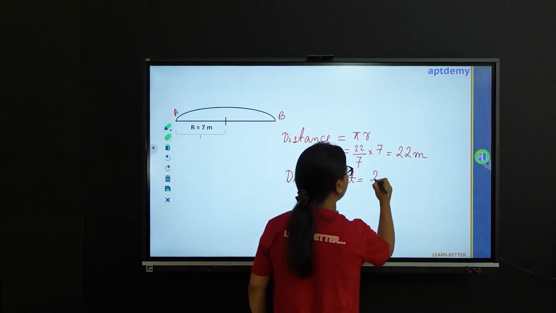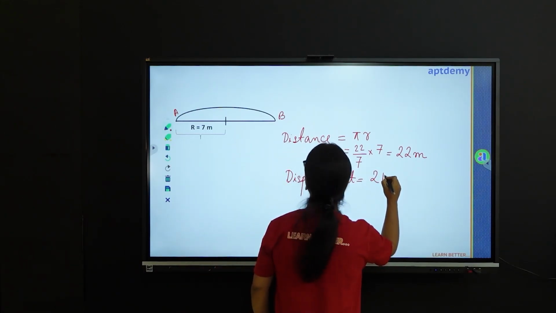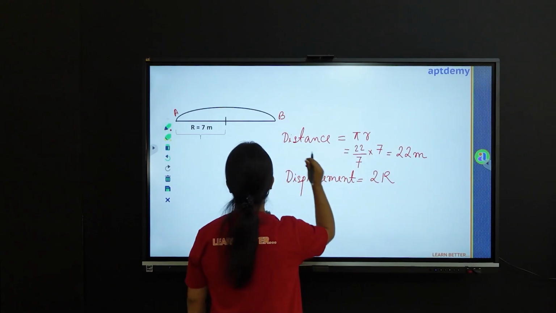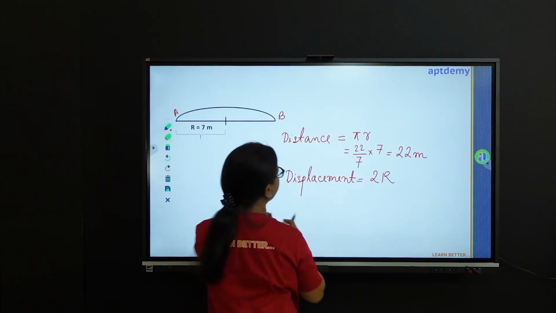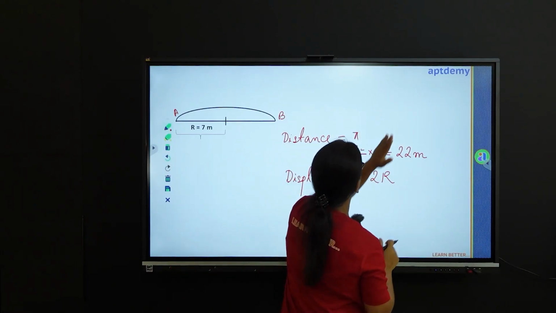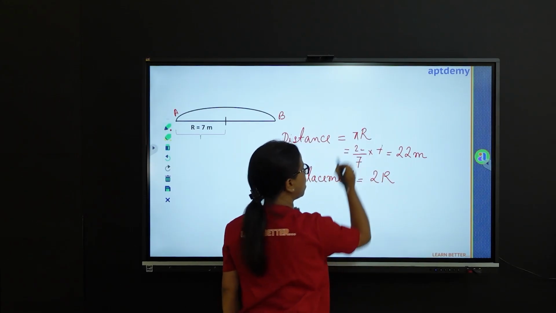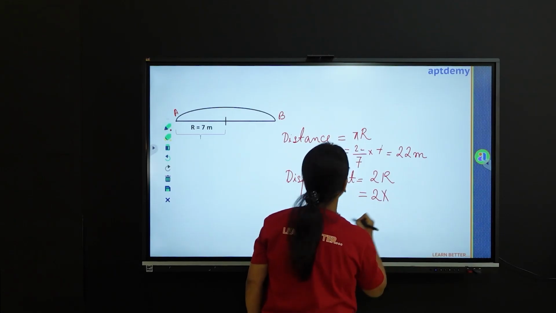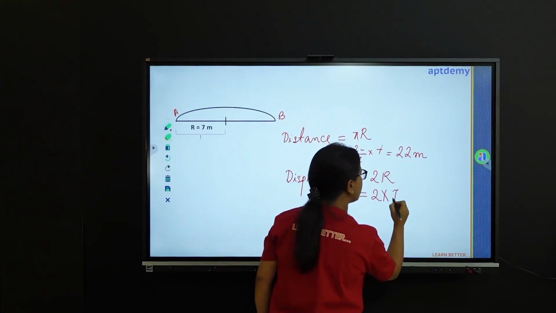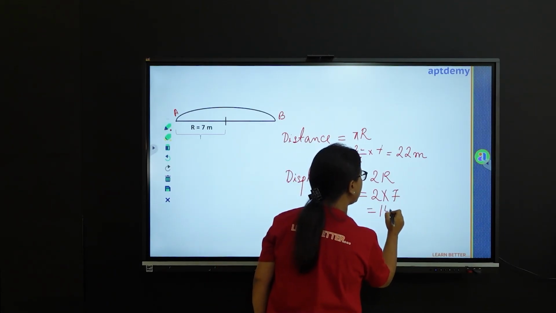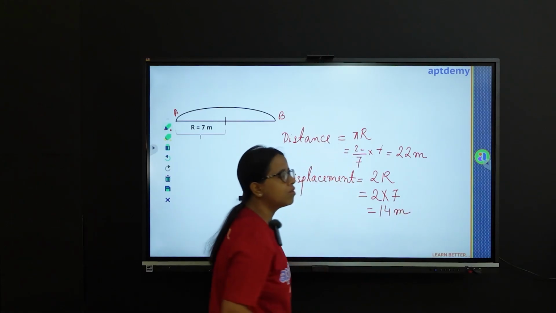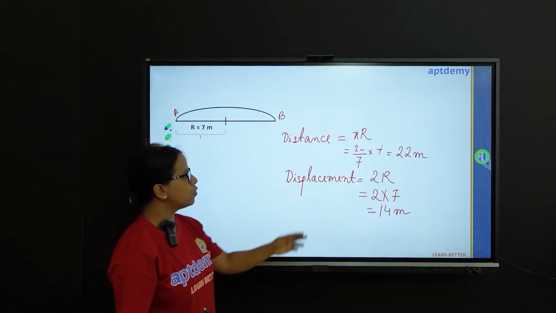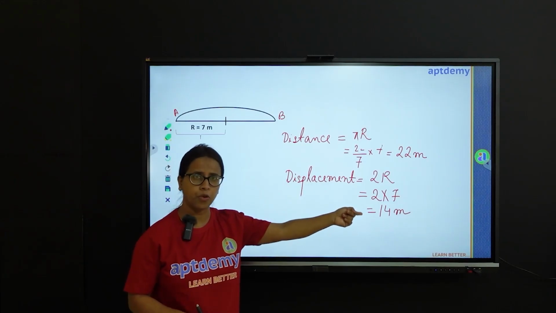So this is 2r. Let me correct this, this has to be capital R. So this is 2R. We can put the values, 2 times 7, which is 14 meter. So this is the displacement here. So you see that displacement is positive here.